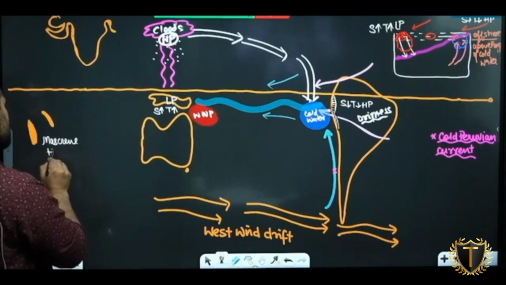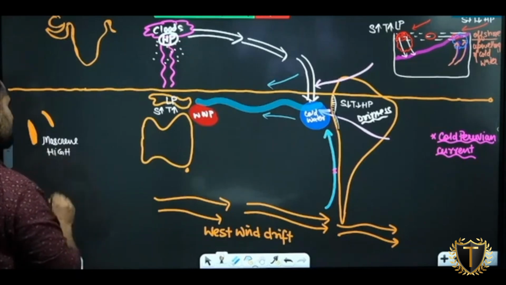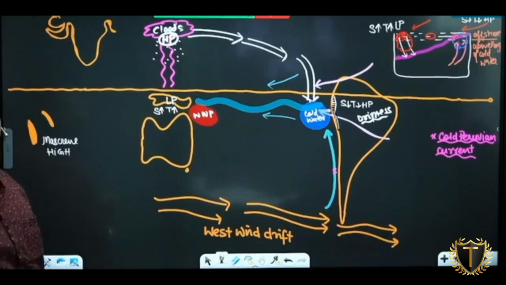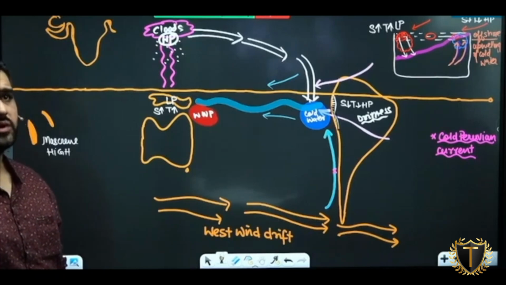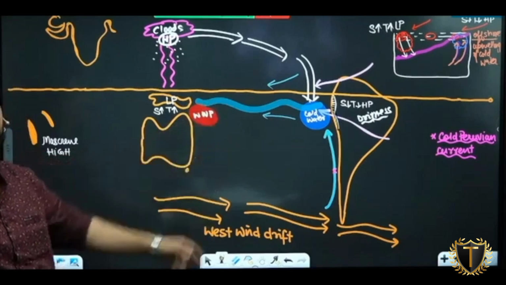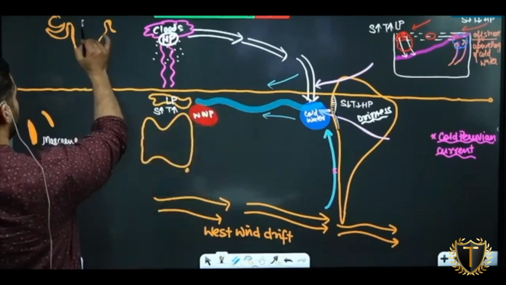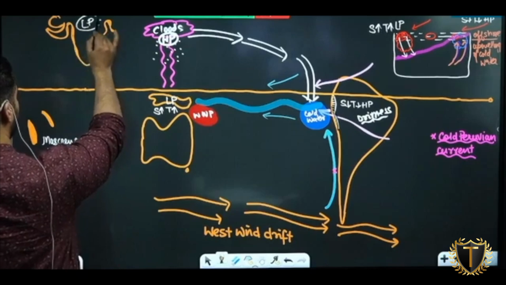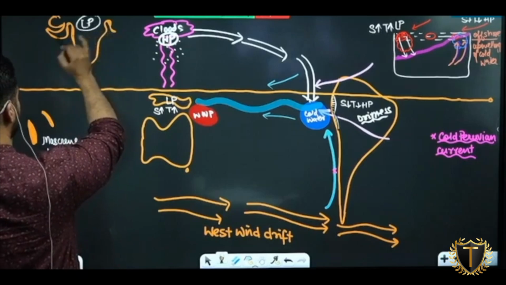As it is a high pressure zone, what we call it Mascarene high. It means when we have monsoon in India, और अगर ये phenomena normal cycle हो रहा है, what will be here in India? Low pressure. समझ आ रहा है ये ITCZ?